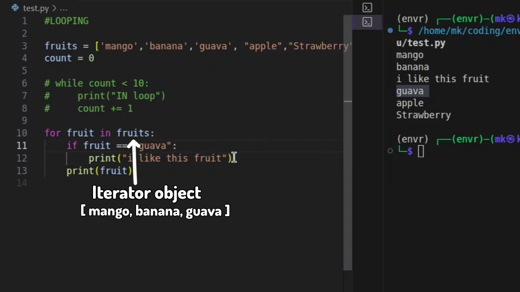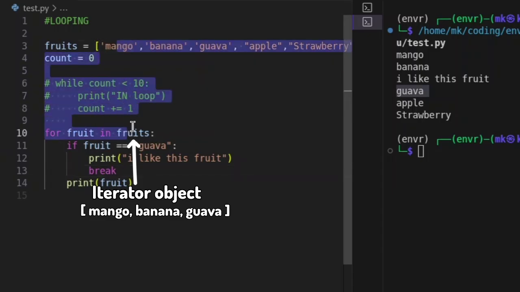So there is some keyword that you need to know when you're working with loops. There is a keyword we call break. If I put this break, it means if this condition becomes true, then we're going to cut off the loop. That means we're going to stop the loop from executing. We're going to check, is mango equal to guava?